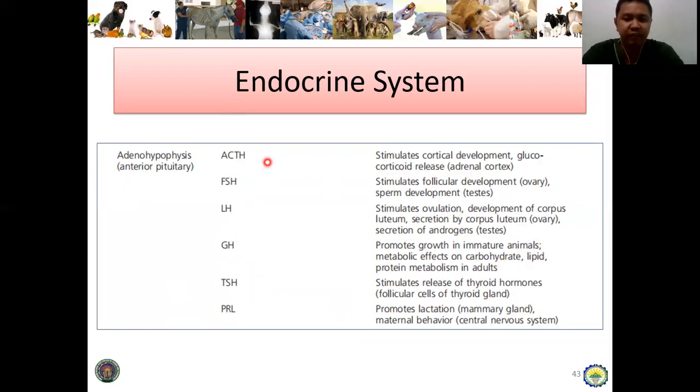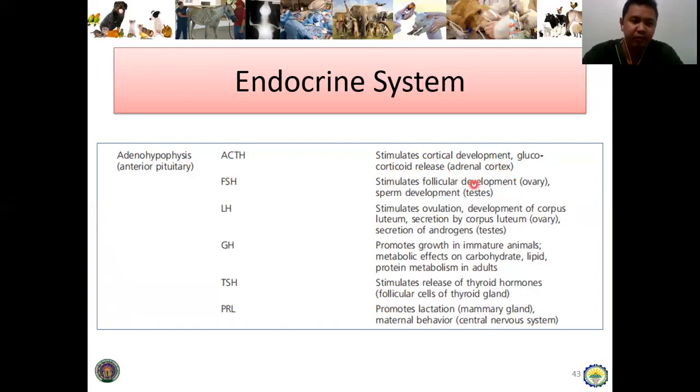ACTH or the adrenocorticotropic hormone stimulates cortical development or glucocorticoid release sa adrenal cortex. So, stimulates si adrenocorticotropic hormone, ma-stimulate ang cortical development, and then ma-release ang glucocorticoids. And take note, adrenal gland is involved in releasing siyang ACTH. Actually, by the name itself, cortical development glucocorticoid, this is considered as a stress hormone. So, once stress ang animal, amo ni siyang gaka-release.